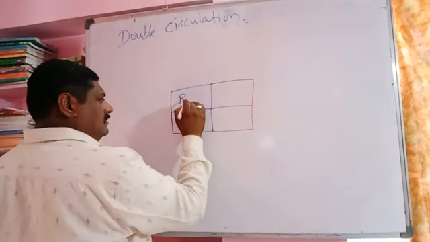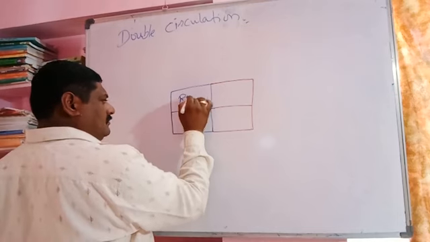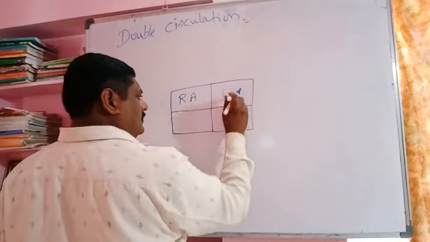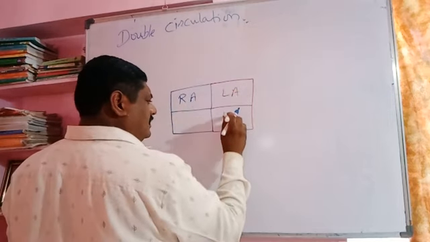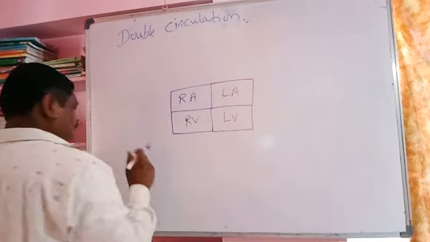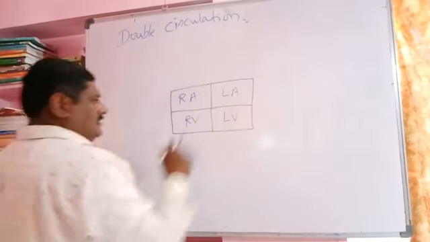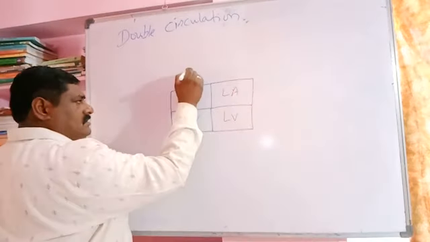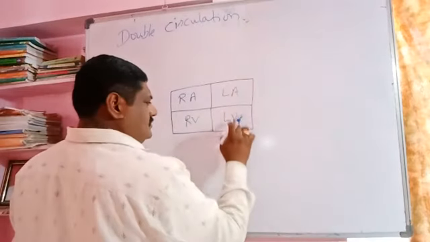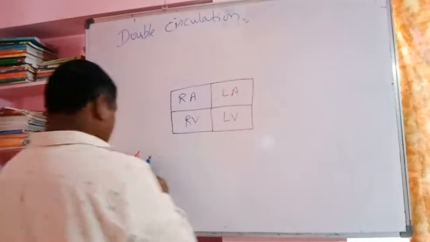Right atrium, left atrium, left ventricle, right ventricle. The right atrium receives deoxygenated blood and the left atrium receives oxygenated blood.